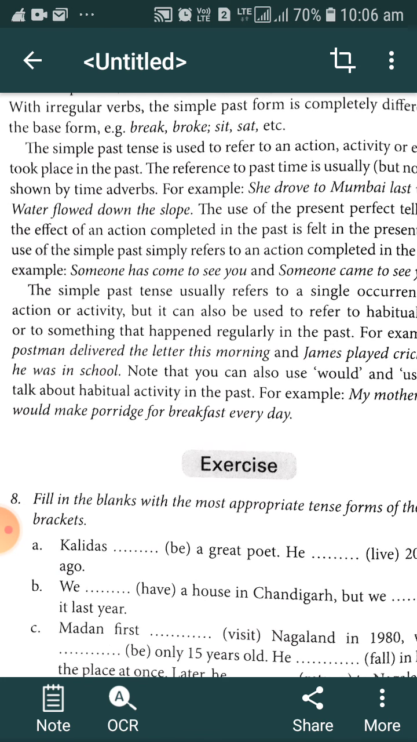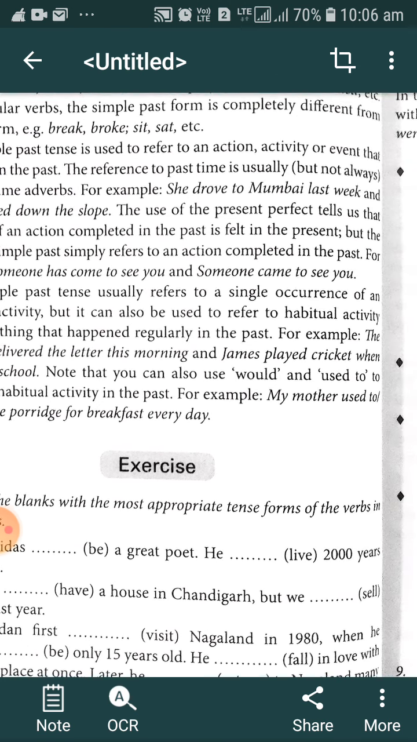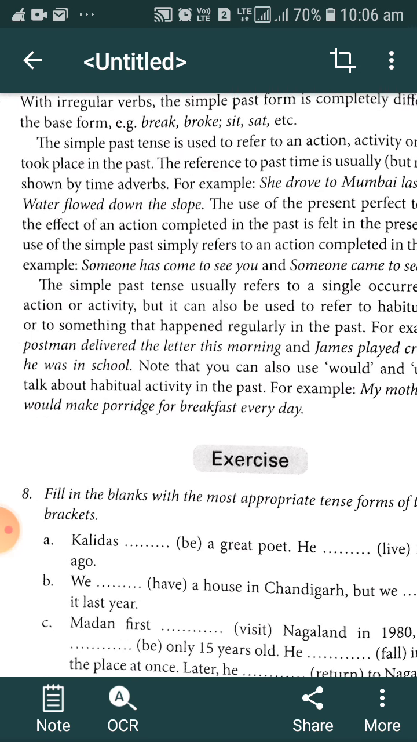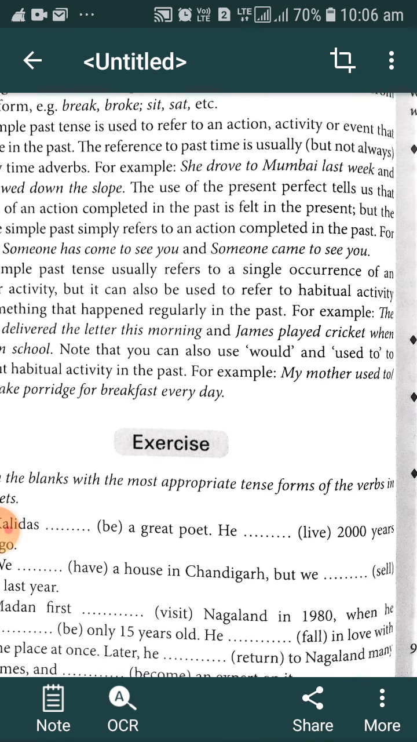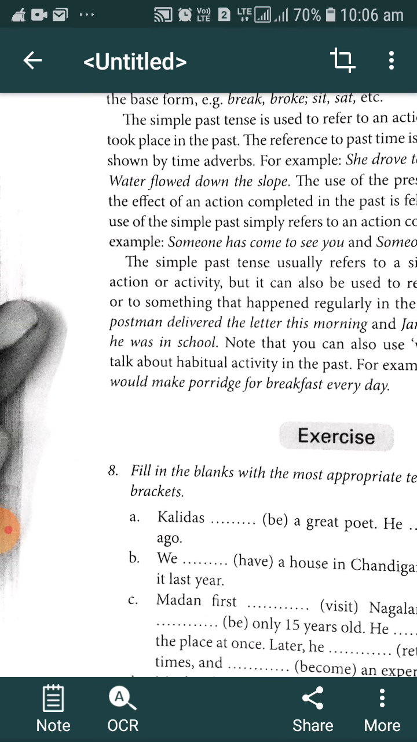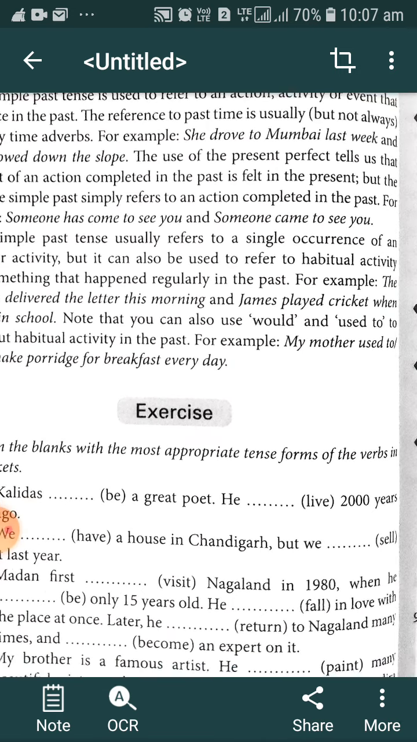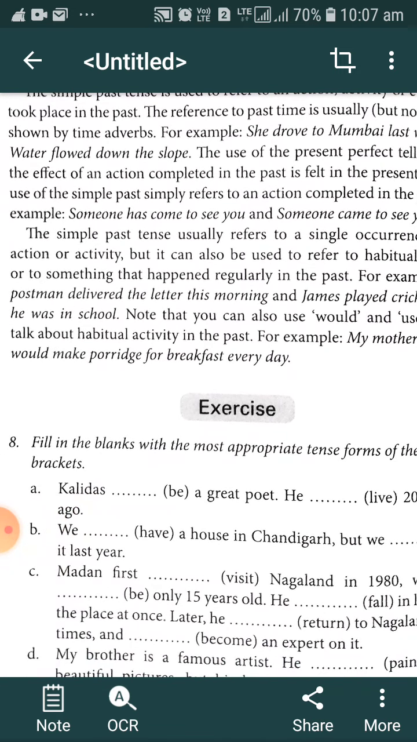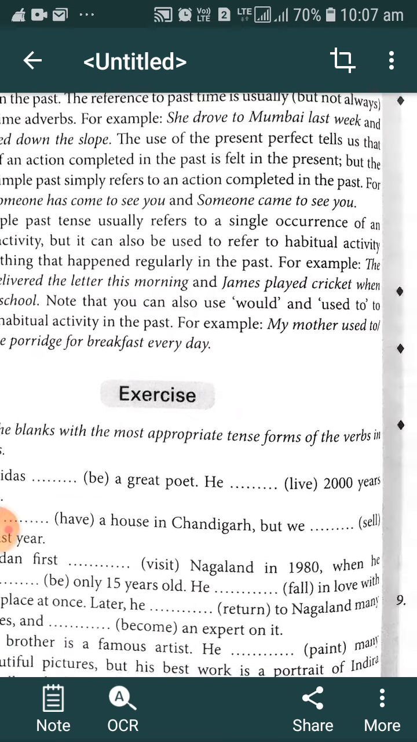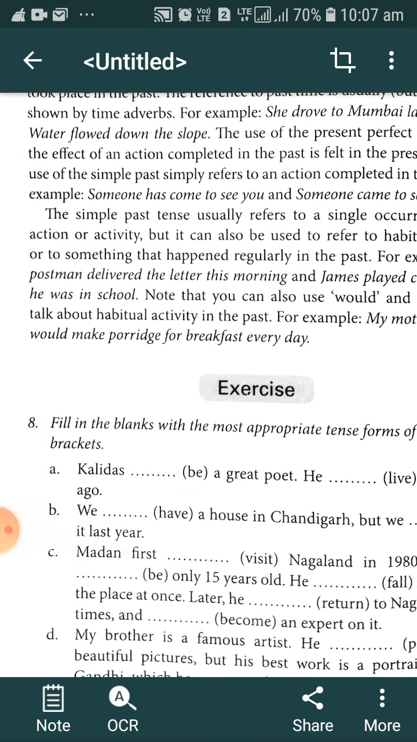The simple past tense usually refers to the single occurrence of the action or activity, but it can also be used to refer to habitual activity, or something that happened regularly in the past. For example, the postman delivered the letter this morning. James played cricket when he was in school.